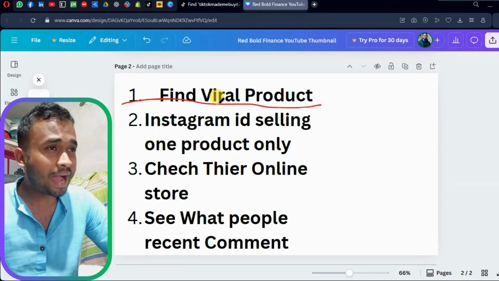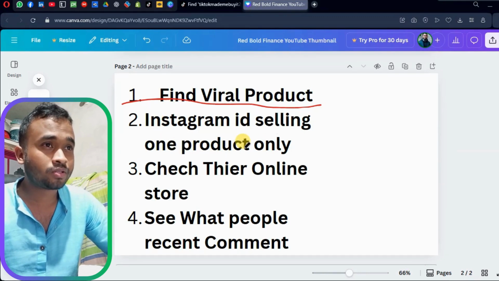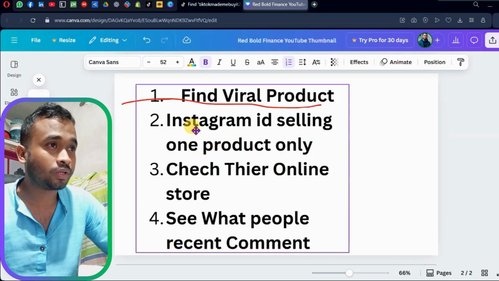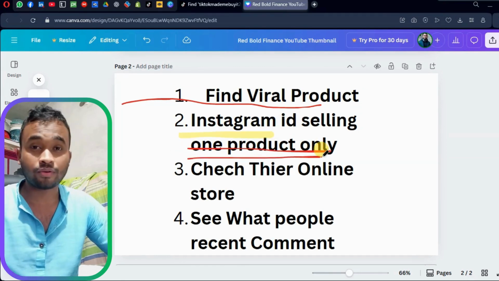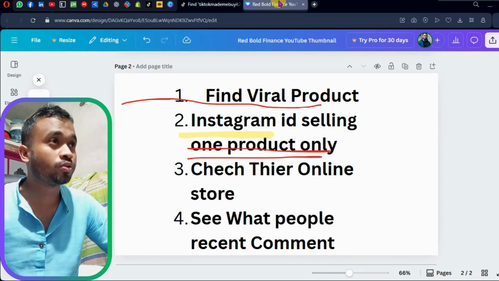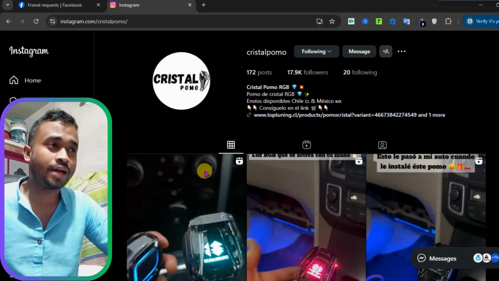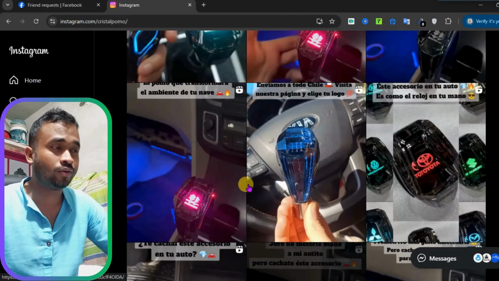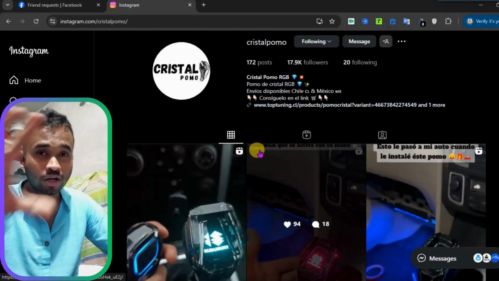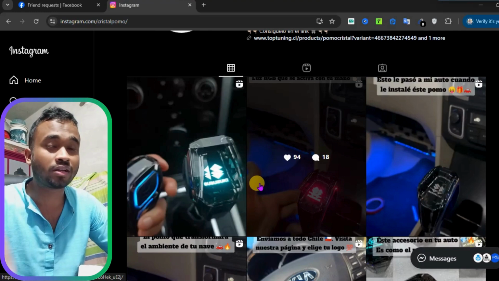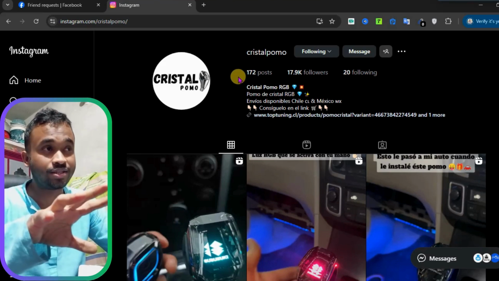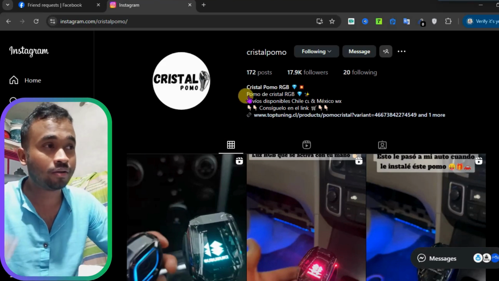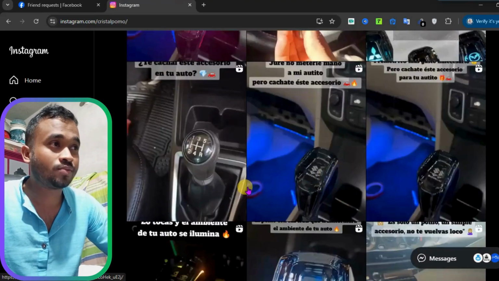So, Instagram IDs selling only one product. Number two is Instagram ID. I will show you how you can find a product on Instagram. So you will go to Instagram. For example, I found this product. This is very trending right now, and you will see this ID is only selling this product, not other products. This is a page focusing on one product, which is Crystal Promo, I mean for the car niche, and they are selling only this product.